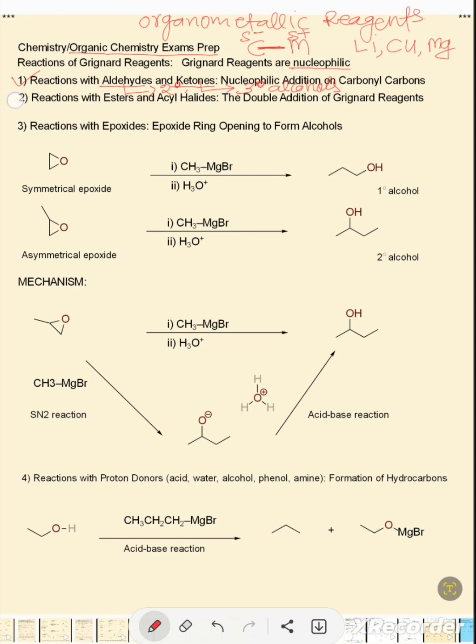The second type of reaction was the reaction of Grignard reagents with esters and acid halides. The Grignard reagent adds twice on these compounds. The reason is that the intermediate compound that forms is a ketone, and ketones are even more reactive than the corresponding esters or acid halides. That is why the Grignard reagent adds twice to form a tertiary alcohol.